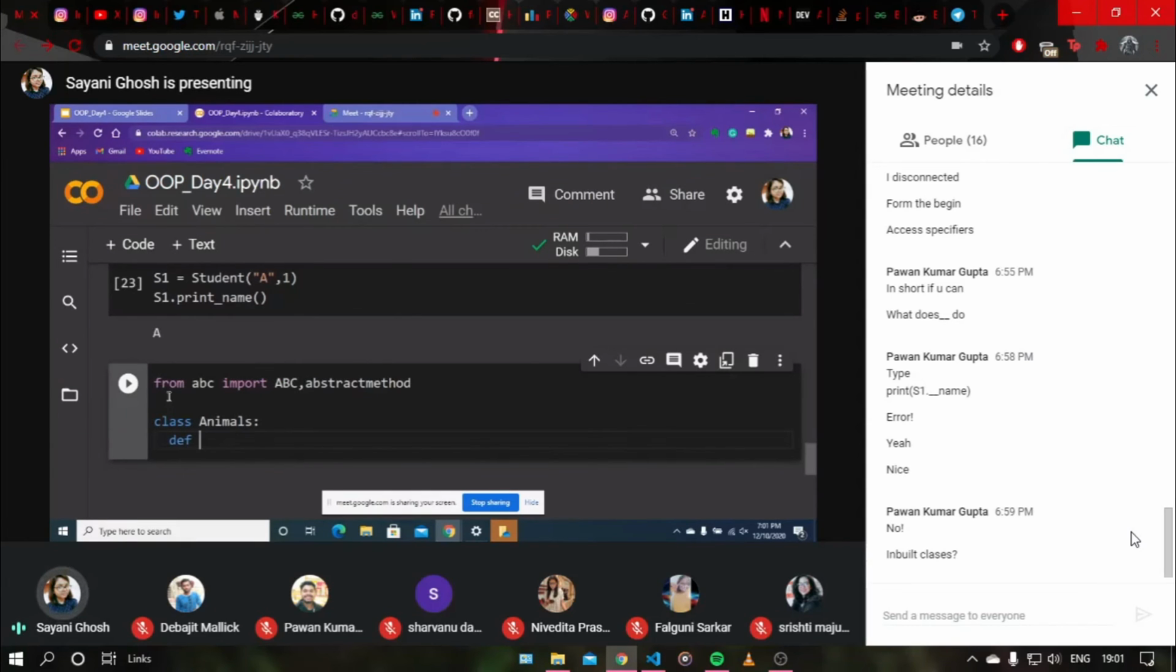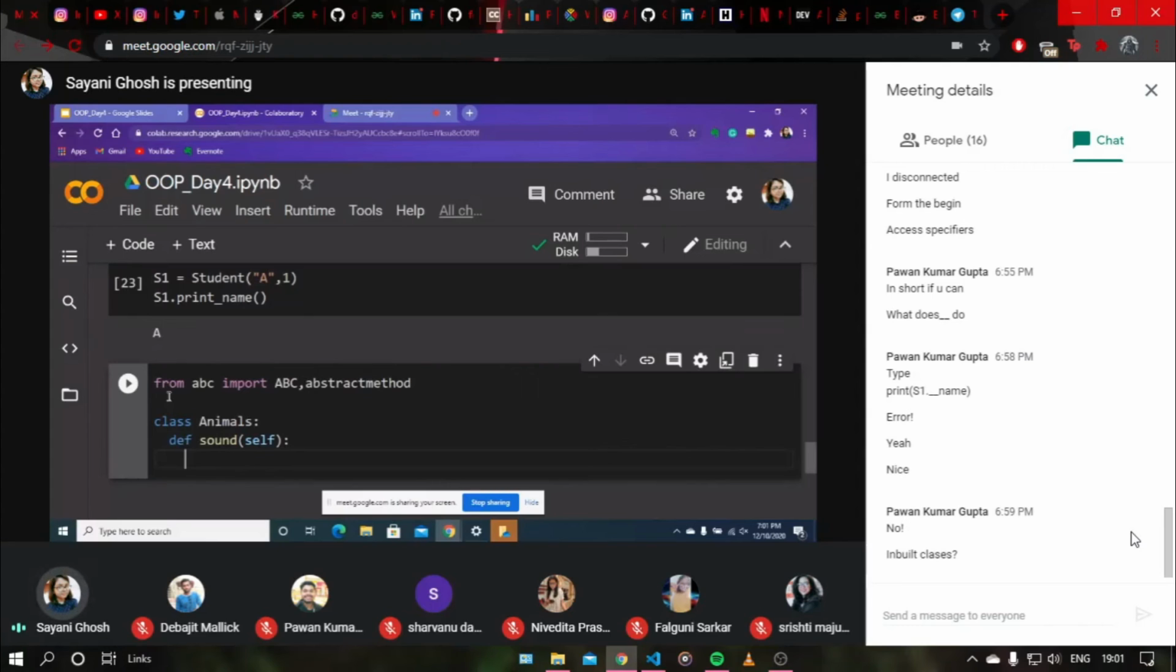One more thing. Abstract classes do not have objects, so you don't need an init function. Abstract classes do not have any objects. Suppose I create a user defined function, suppose sound. This is a class method named sound, and I will pass the self parameter here.